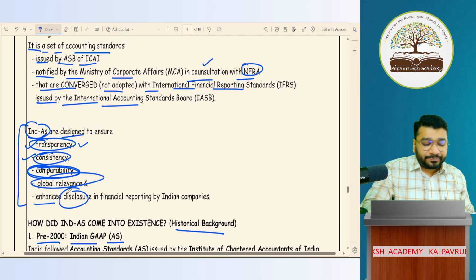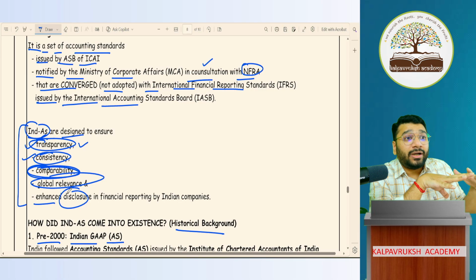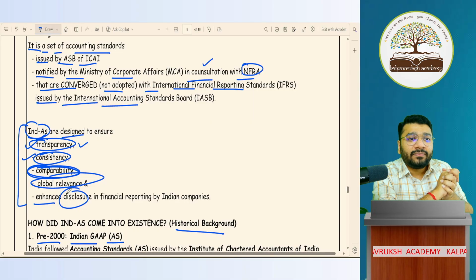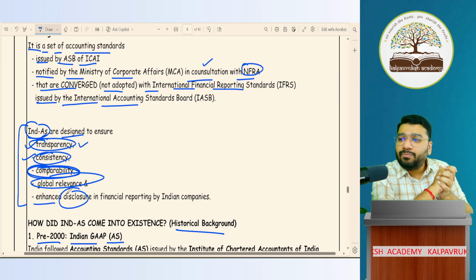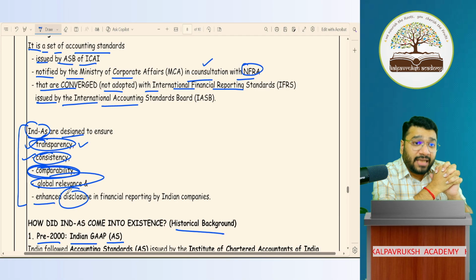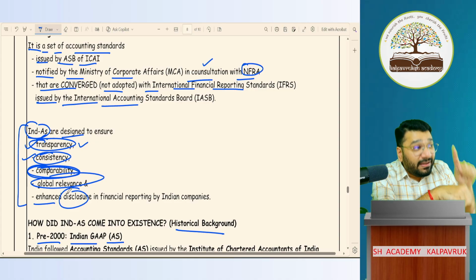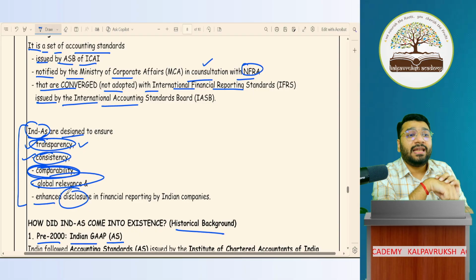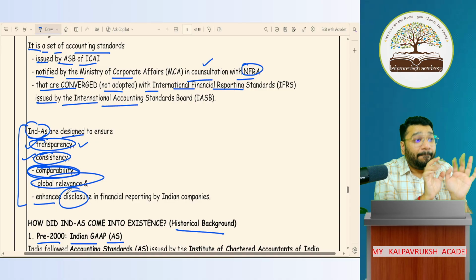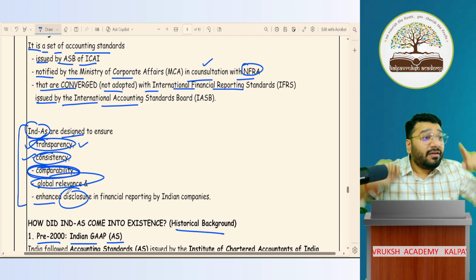Sometimes in a company, a certain decision is made which is going to have a future impact. But since it is not a transaction, it will not get captured in the books of accounts. If it is not captured in the books of accounts, it will not be part of your financial reporting. So in that year, some important decision is made which will have a future impact. Ind AS said that this information is relevant for the user, so better disclose it in the form of notes to accounts. This will give clarity to the investor on whether he should invest in the company or not.